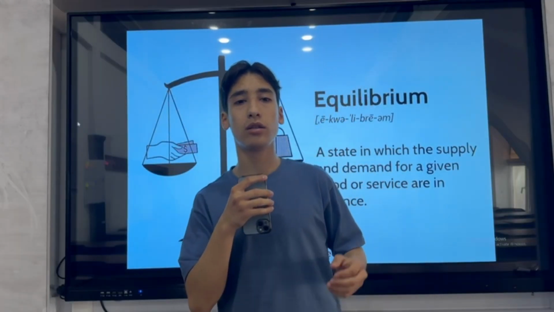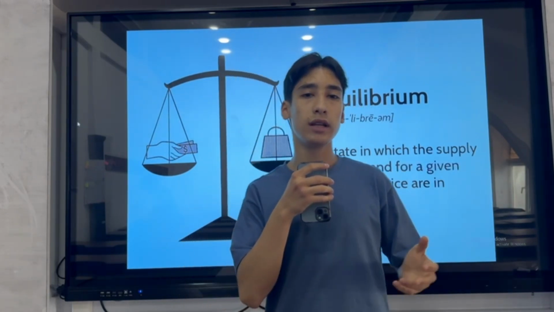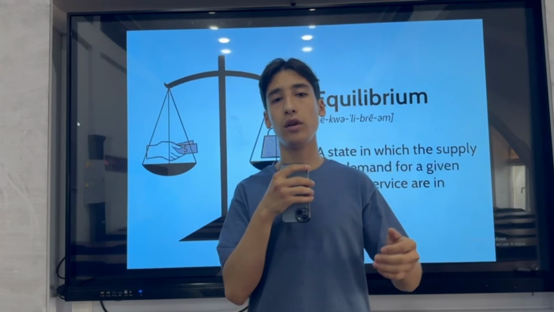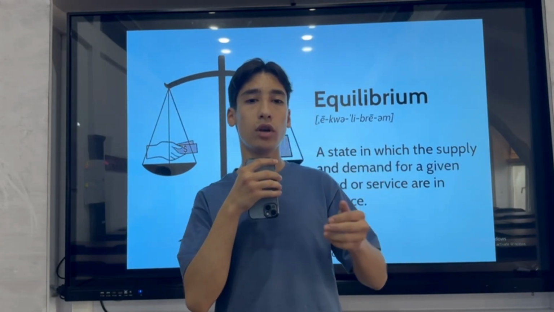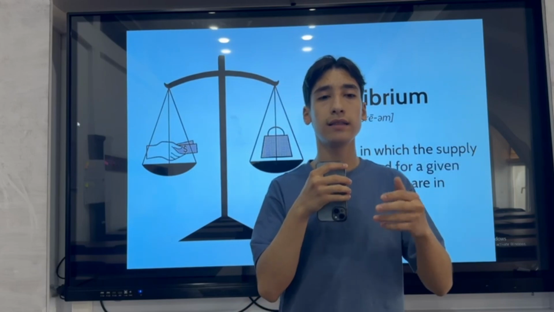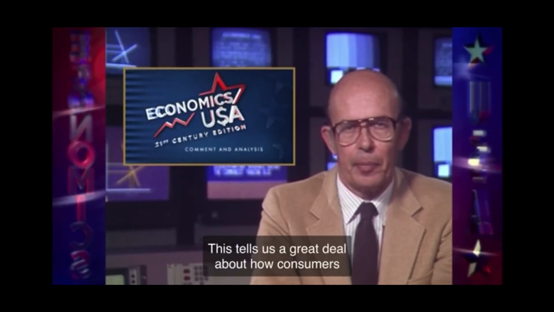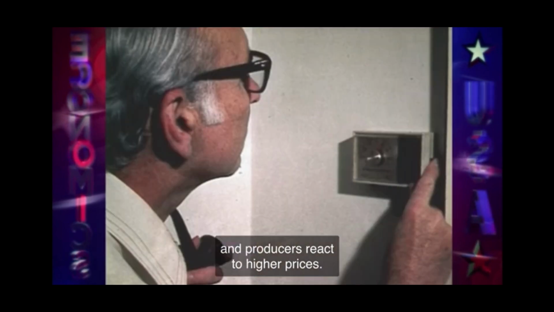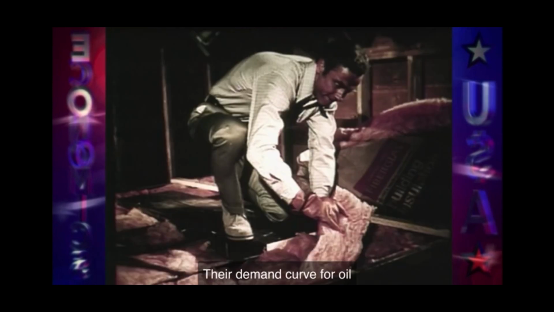Okay, now let's look at the historical application of the law of supply and demand. For example, in the 1970s in the USA, when the price of oil went up because of the producers, the consumers found ways to economize on oil, and that's why the demand for oil fell. It tells us a great deal about how consumers and producers react to higher prices. With higher oil prices, American consumers found ways to use less oil.